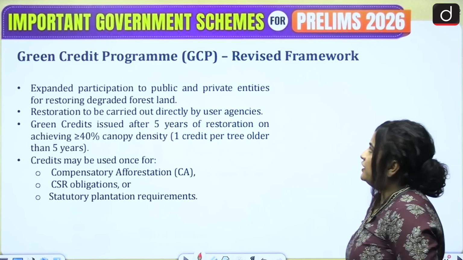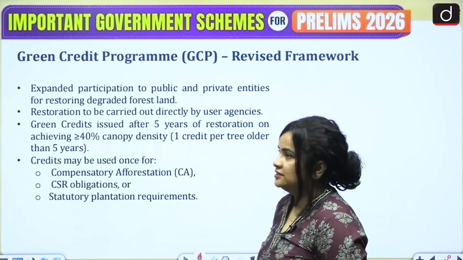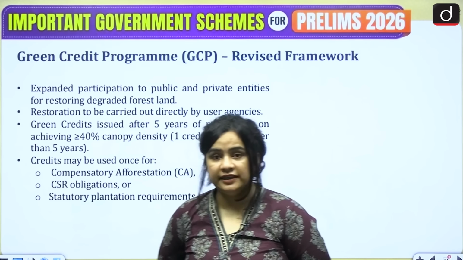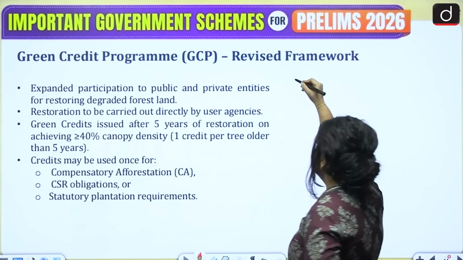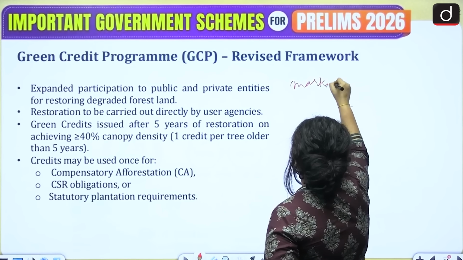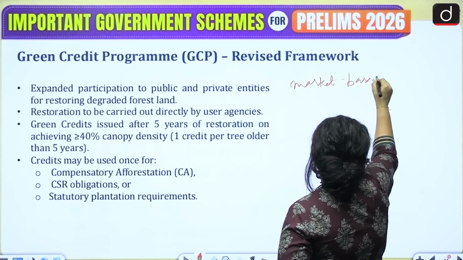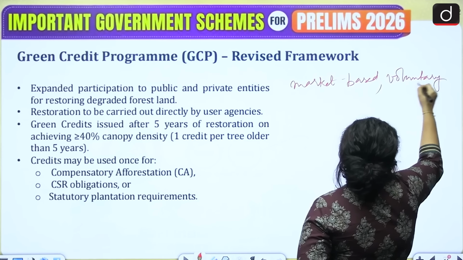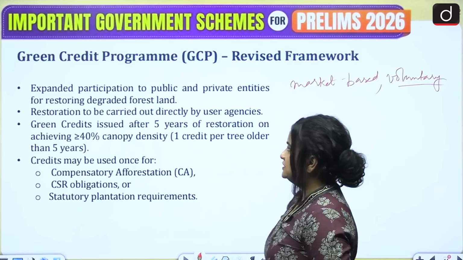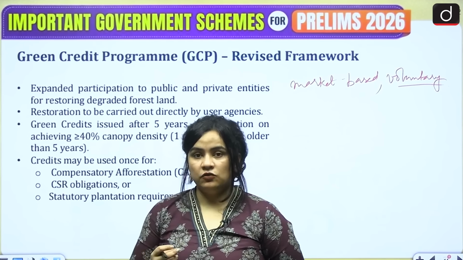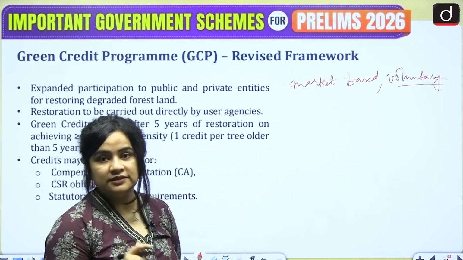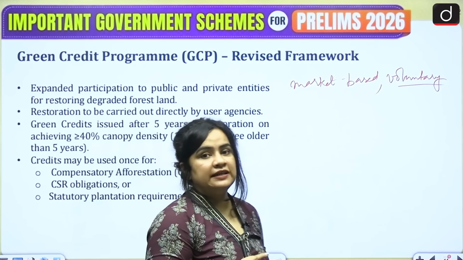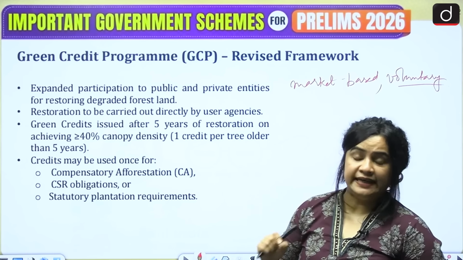Next, we have the Green Credit Program, which is the revised framework. So what exactly is the Green Credit Program, students? It is a market-based voluntary framework wherein a user agency is given or rewarded with green credits for doing environmentally sustainable or environmentally friendly actions.